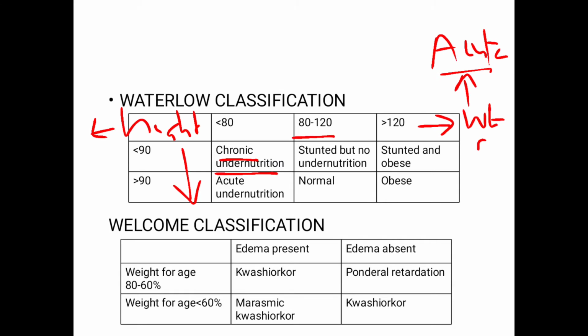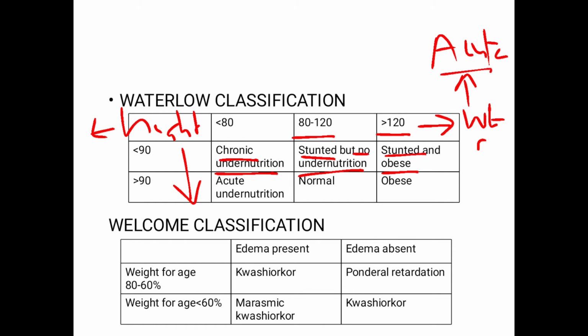If the weight for the age is 80 to 120 and the height is less than 90, the child is stunted but the child is not undernourished. For instance, if the weight is more than 120 for the particular age and height is less than 90 for that age, then the child is stunted as well as obese because the weight is more than 120 for that age.